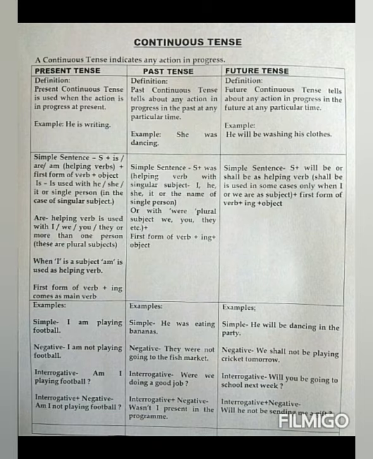Now the examples of this tense. Simple sentence: he was eating bananas. Negative sentence: they were not going to the fish market. Interrogative: were we doing a good job? Interrogative plus negative: wasn't I present in the program?